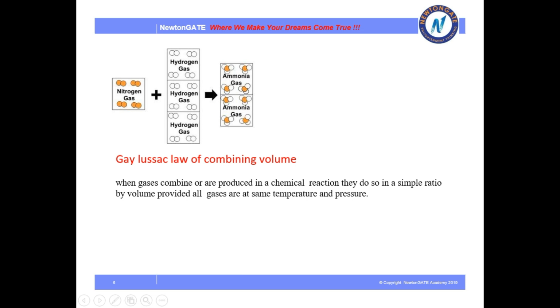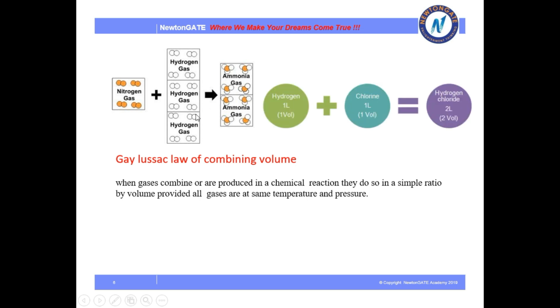When nitrogen gas combines with hydrogen gas to form ammonia, you can see the ratio is very simple, where 1 molecule of nitrogen combines with 3 molecules of hydrogen to give 2 molecules of ammonia. So all are in a simple whole number ratio.